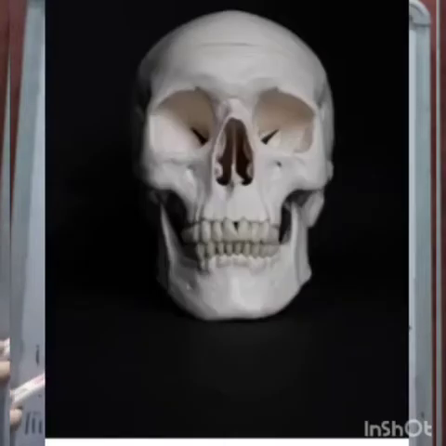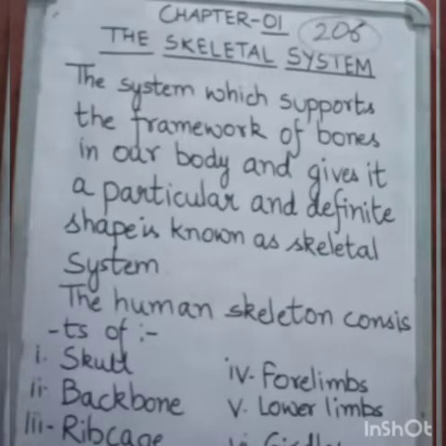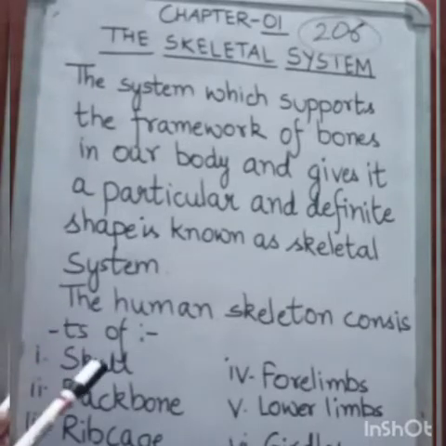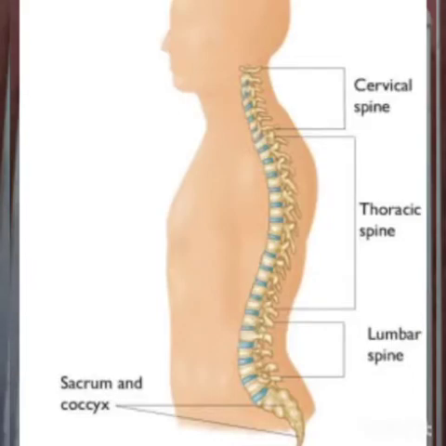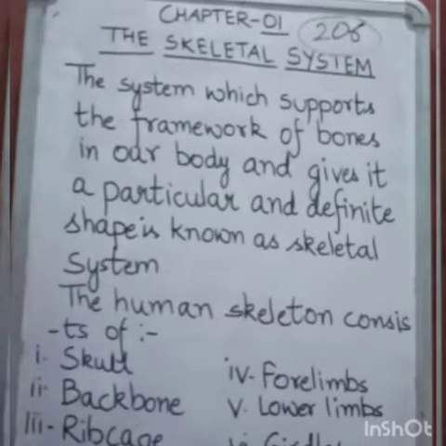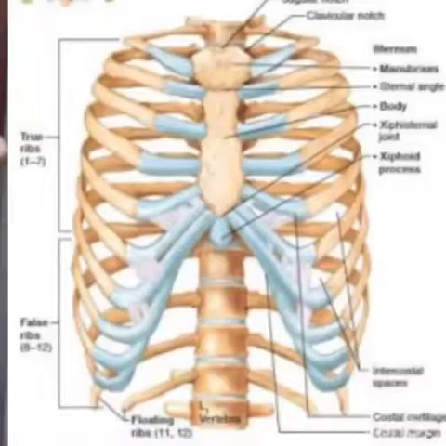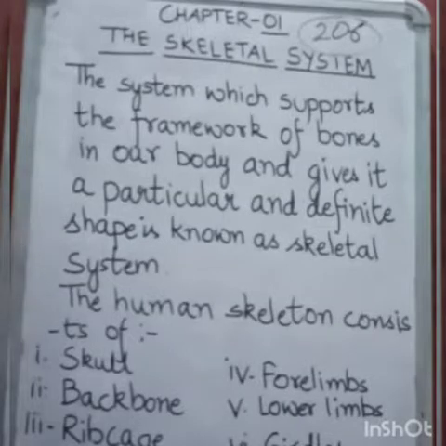And the human skeleton consists of, first, the skull, your head. Skull is actually the bone which covers your brain, and the face and the bones which are present on our face, all this makes the skull. Then backbone, the bone which is present at the backside of our body. And rib cage, the bones that cover our heart and our lungs.